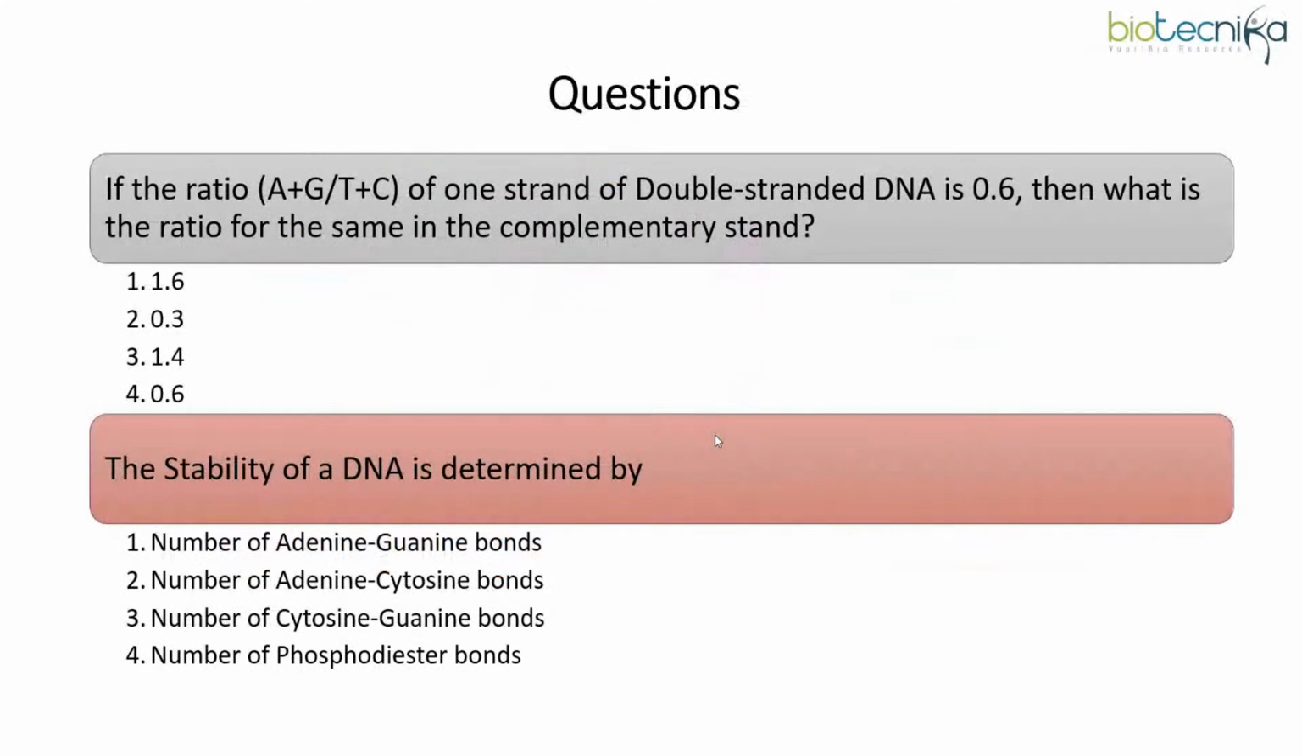Now, based on this, let us attempt these questions. In fact, the first one is exactly based on the Chargaff rule. So this question asks, if the ratio (A plus G) by (T plus C) of one strand of double stranded DNA is 0.6, then what is the ratio for the same in the complementary strand? I would like to have quick answers on that. I hope you understood the Chargaff rule.